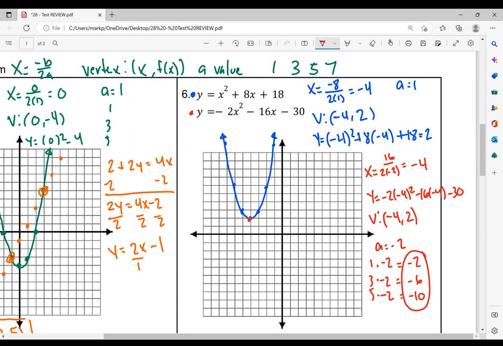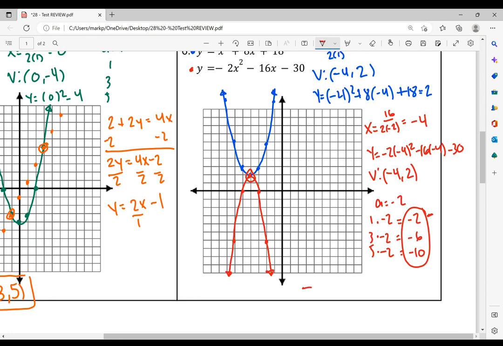So let me show you how to do this. From my vertex, the red dot, I move to the right one first, and then my first A value is negative 2, so I go down 2. Then my second A value is negative 6. From that dot I just drew, I go right 1, then down 6. And there's my dot. I can't go negative 10, it's too far. So I go left 1, down 2, left 1, down 6. Then I make my graph. And there we go. And as you can see, they do intersect only at one point, and that's going to be negative 4 comma 2. And that is going to be my solution. All right, on to the next page.